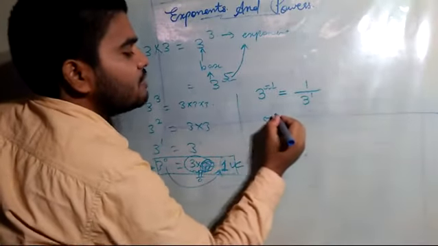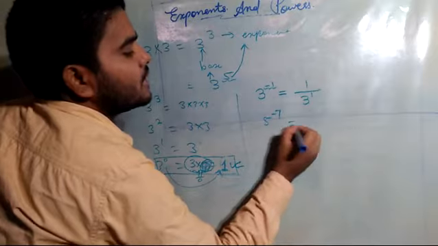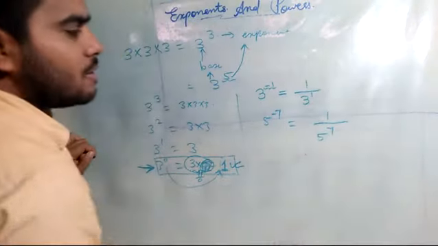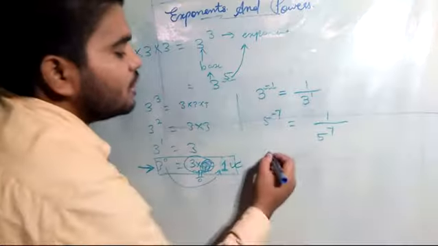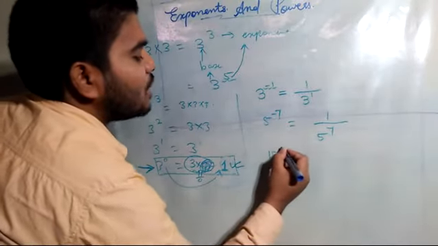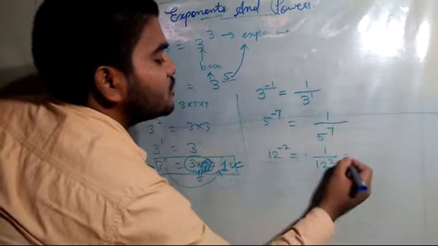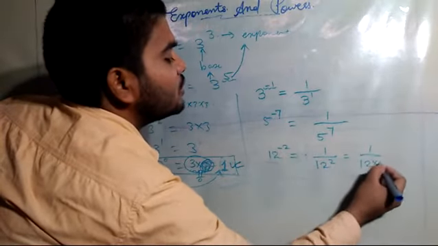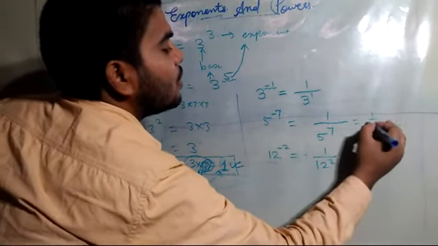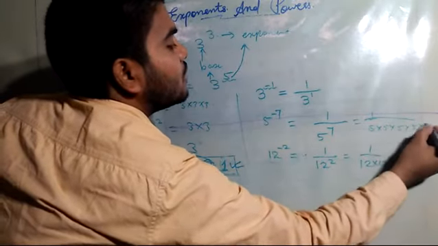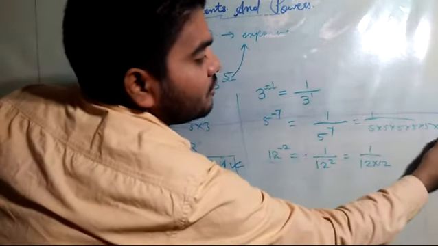Like if I say 5 raised power minus 7, that means 1 upon 5 raised power 7, 5 going 7 times. If I write 12 raised power minus 2, then again 1 upon 12 raised power 2, which is equal to 1 upon 12 into 12. Here it will be 1 upon 5 into 5 into 5 into 5 into 5 into 5 into 5, 7 times.